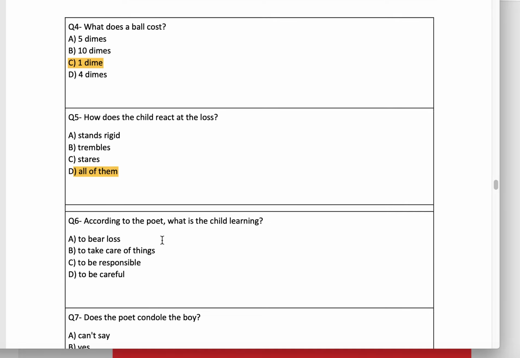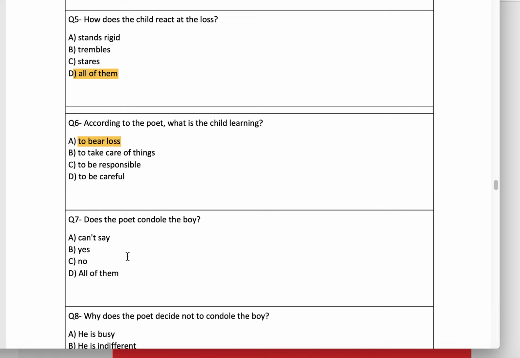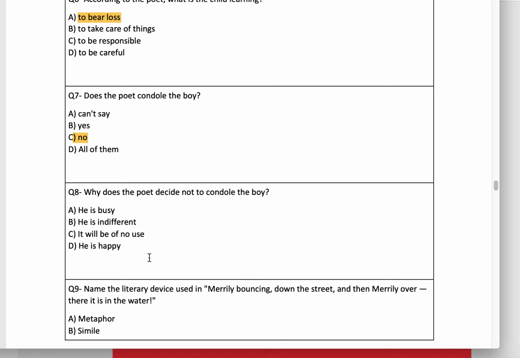According to the poet, what is the child learning? To bear loss. Very good. Does the poet condole the boy? Condole means to pacify. Does he say anything to him? No, he doesn't condole the boy. Why does the poet decide not to condole the boy? Because it will be of no use.